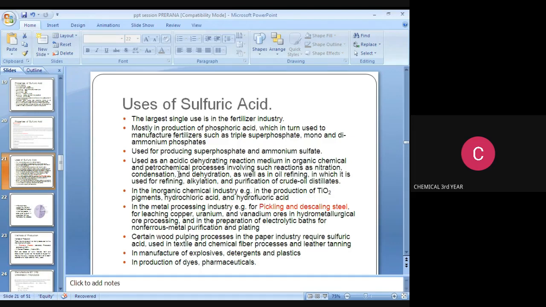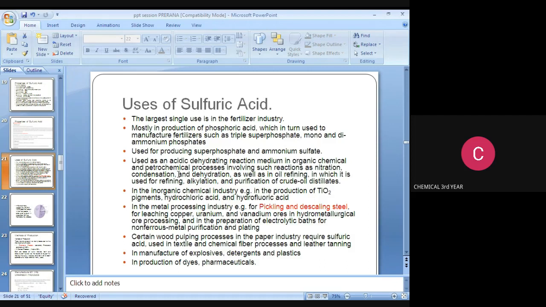Sulfuric acid is widely used in the fertilizer industry, mostly in the production of phosphoric acid, which is used to manufacture fertilizers such as triple superphosphate and mono- and diammonium phosphates, and for producing superphosphate and ammonium sulfate. It is used as an acidic hydrating reaction medium in organic chemical and petrochemical processes involving reactions such as nitration, condensation and dehydration, as well as in oil refining, in which it is used for refining, alkylation and purification of crude oil distillates.